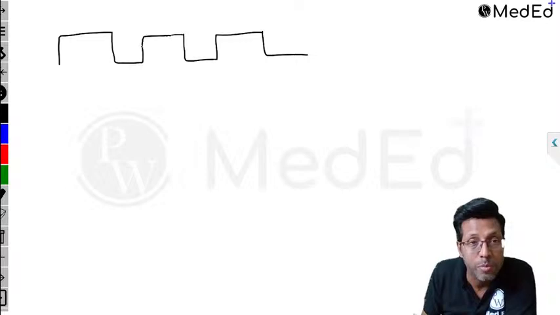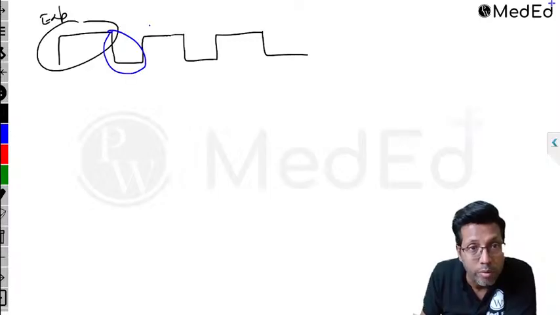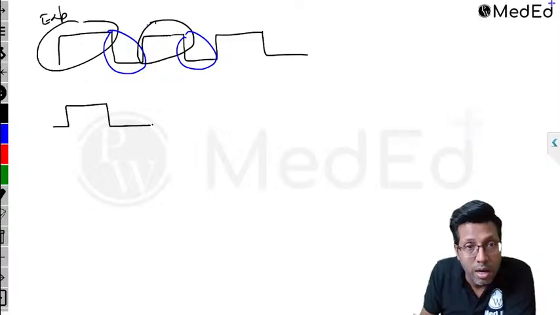Right, so the basic of capnography, I told you, whenever the graph goes up, it is expiration. Graph going up is expiration, graph going down is inspiration. This part explains to you about expiration. The rest is inspiration. This is inspiration from here to here, sort of, right? This is basically expiration. The next that you see is inspiration. So continuously, when you get a graph like this, it tells you that expiration and inspiration are taking place.